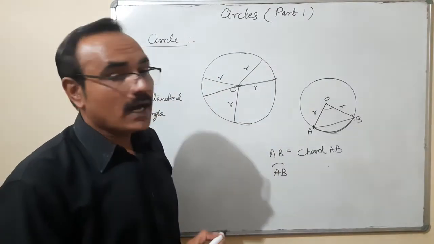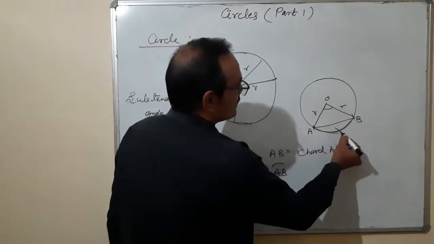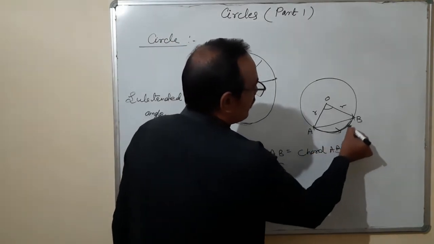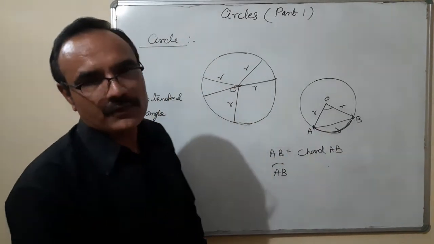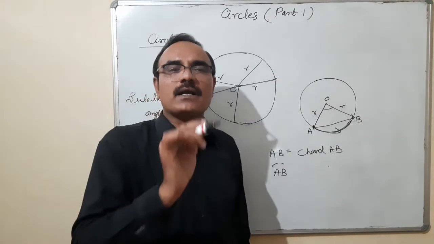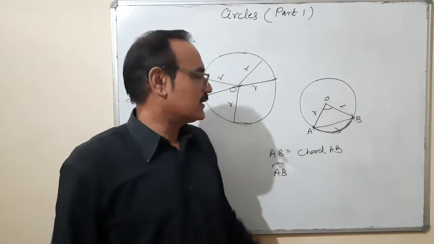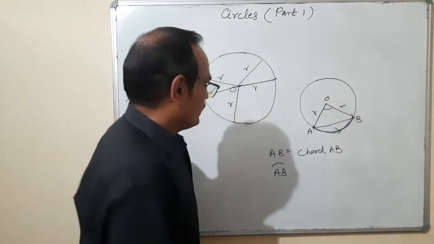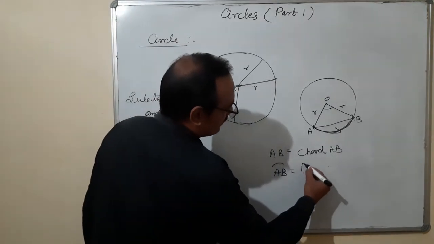The meaning is arc AB. That means we are measuring from here to here along the circumference, or we can say it is a part of the circumference of a circle. So this is called an arc.